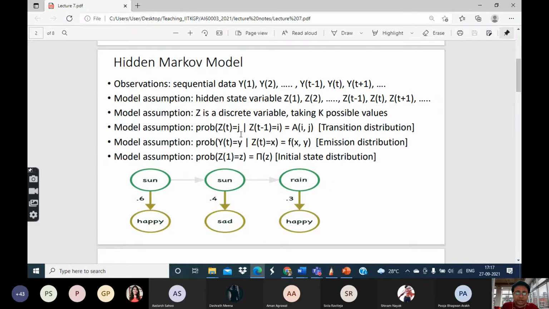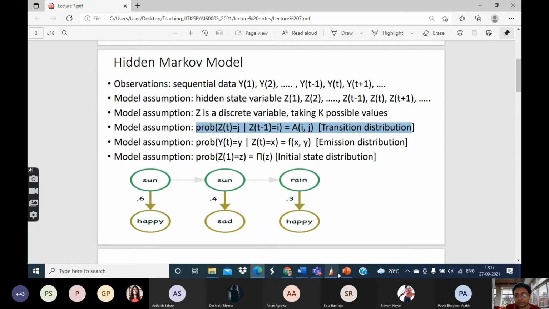I am not really interested in interpreting this z variable. But there is a matrix A which I call the transition matrix, and Aij is basically giving you the probability that if the model is in state i at time t minus 1, what's the probability that at time t it will be in state j. Okay? So that is what is indicated by this transition distribution.